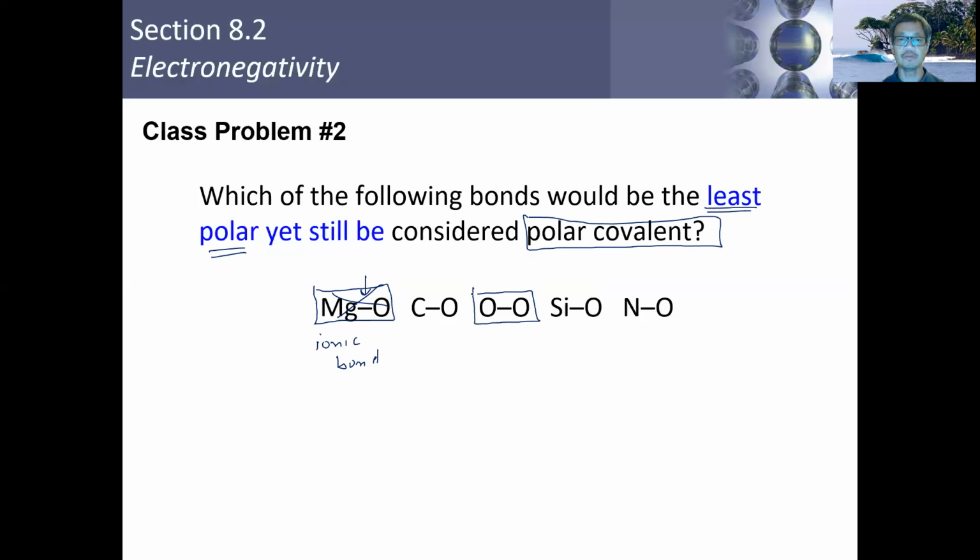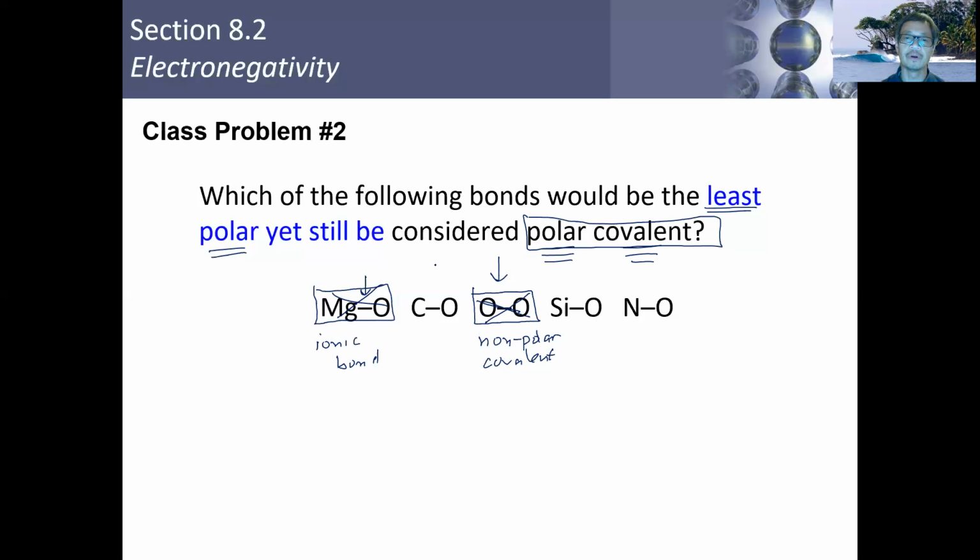Now this is a covalent bond. Unlike here, this is a covalent bond, but this bond here is non-polar. This is a non-polar covalent bond. And this question is asking us about polar covalent bonds, so that cannot be your answer. So be careful about this. In the past, a lot of students have picked this answer because they said, well, there it is. There's your least polar bond because it's non-polar. And they would be right. It's non-polar, so it's least polar. But the question is asking us about a polar covalent bond. Okay? And so this is a non-polar covalent bond, so it cannot be your answer.